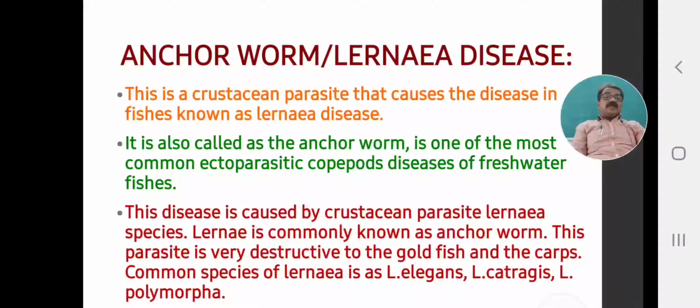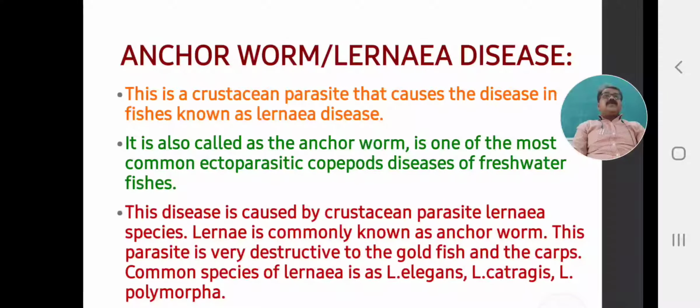Common species of Lernaea are Lernaea elegans, Lernaea cyprinacea, and Lernaea polymorpha. These three pathogens of the Lernaea crustacean are the most destructive in carps and goldfish. Lernaea elegans is one species, Lernaea cyprinacea is another species, and Lernaea polymorpha is another species.